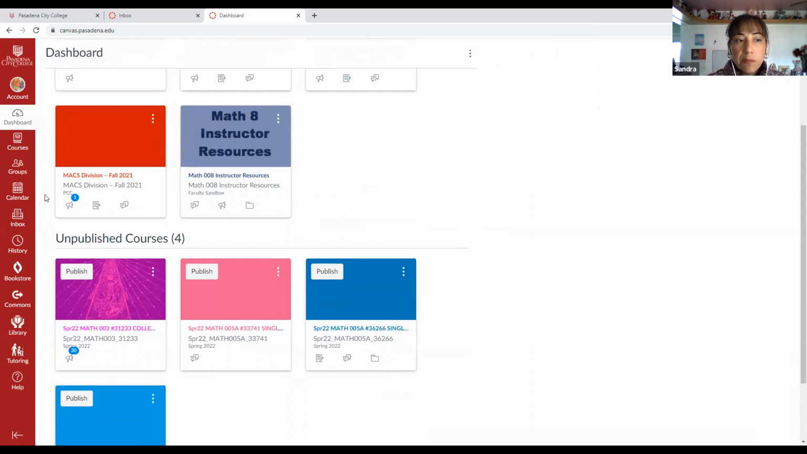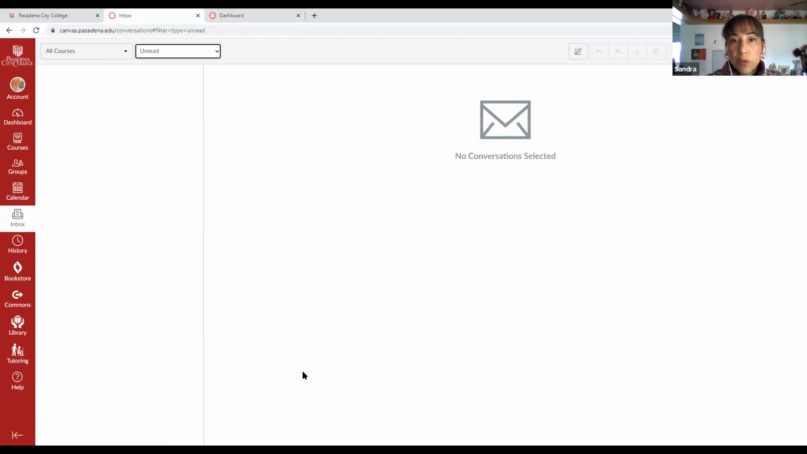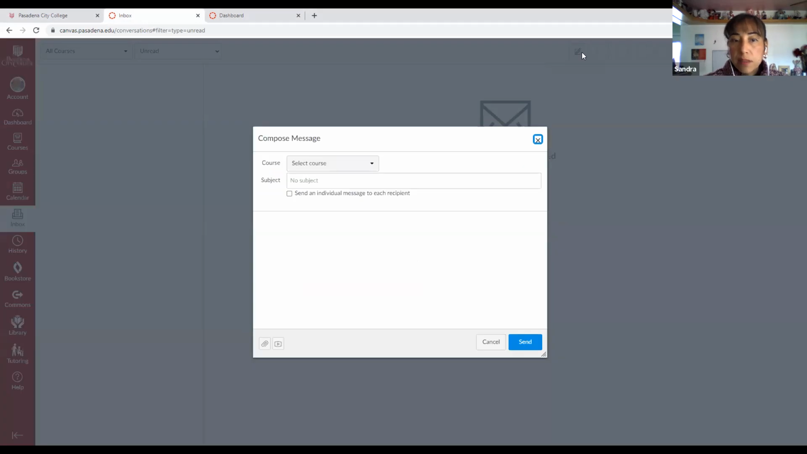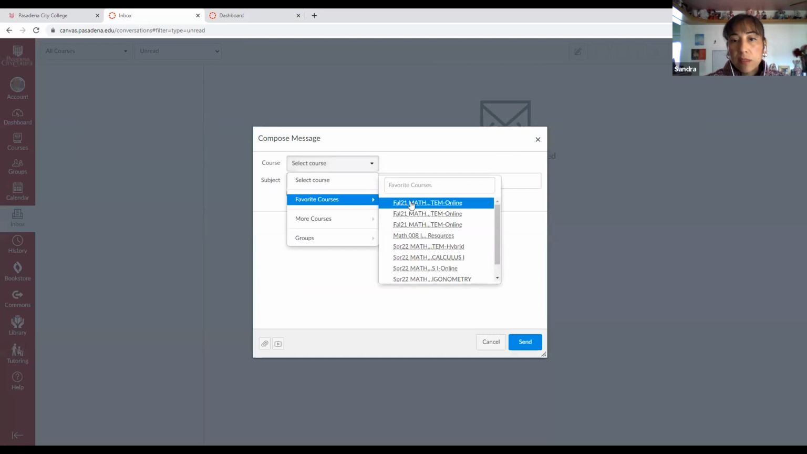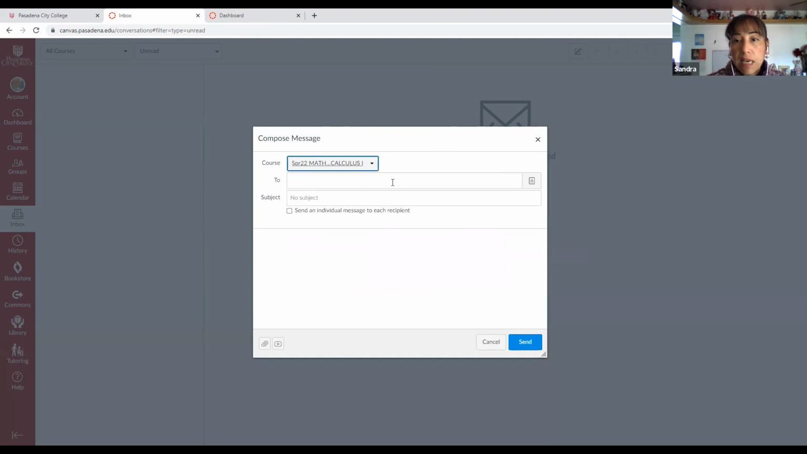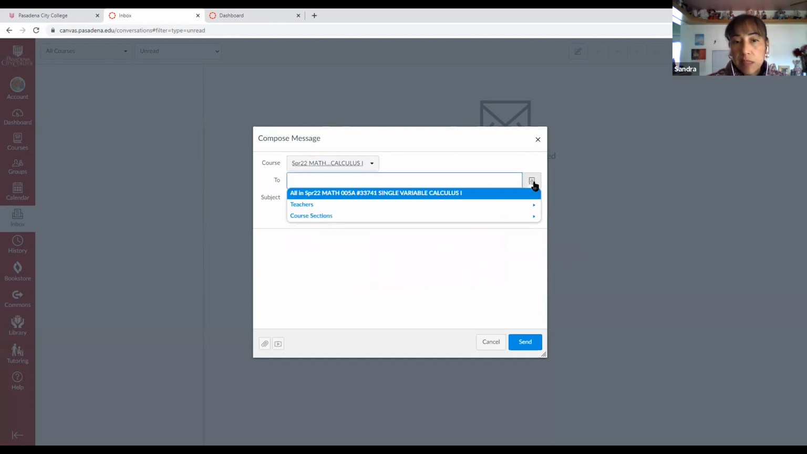To send me an email, you're going to click in the place where it says inbox. Once you click where it says inbox, you're going to see a little pencil. You're going to click on this little pencil and it says go ahead and select a course, and you are going to select the course that you are enrolled in. So you're going to pick the course that you're in. For example, let's just say I picked that one. And then you're going to select who you are going to send this to.